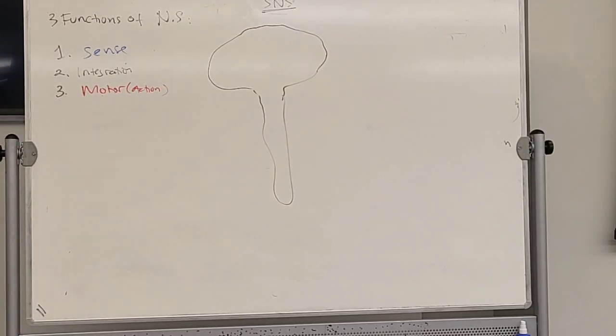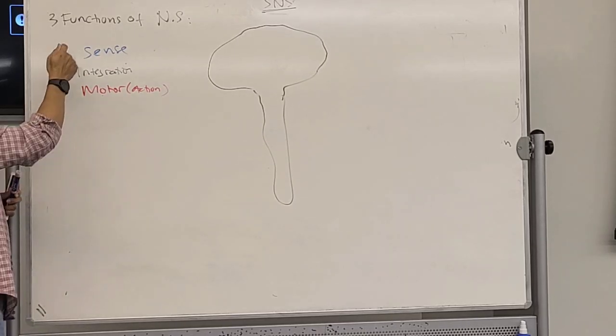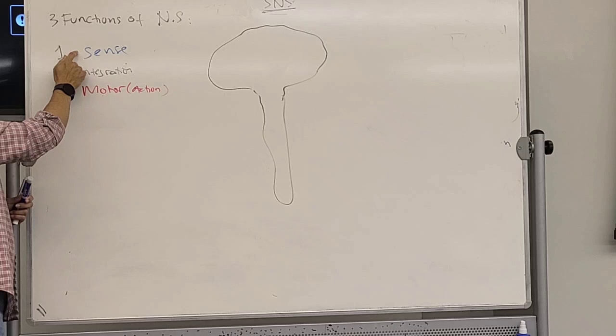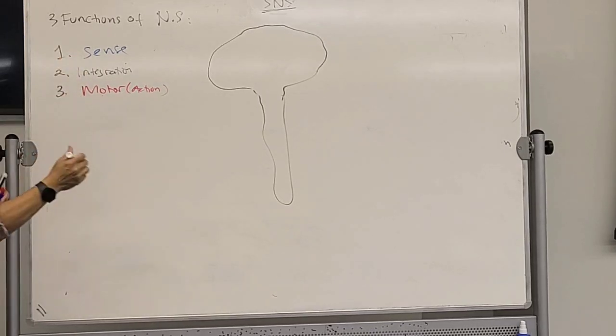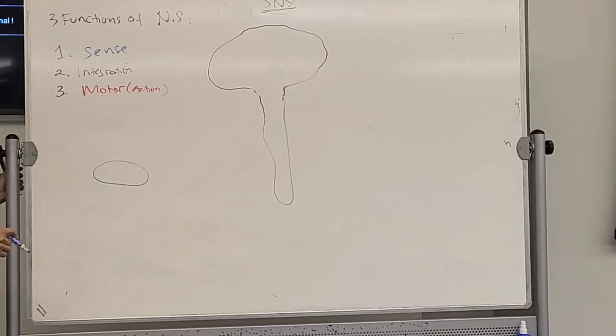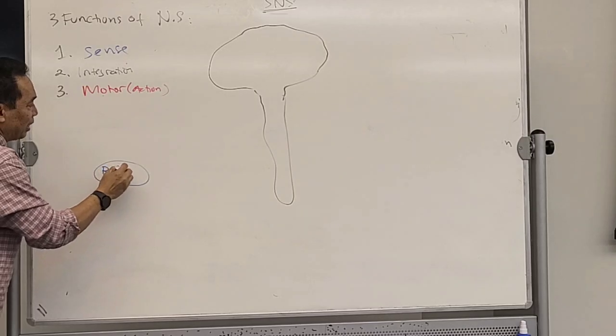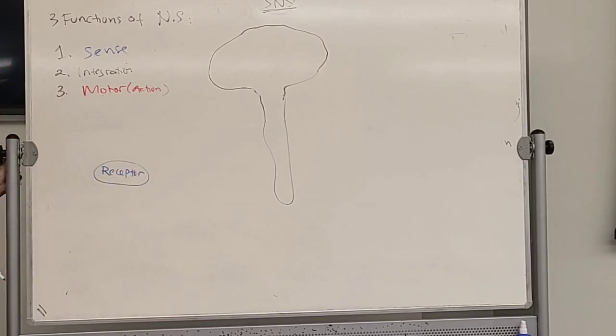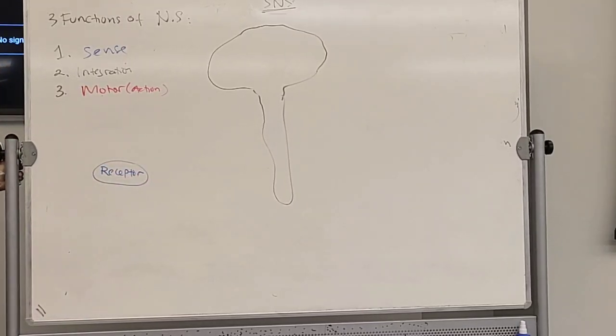Okay, now the first component will be done by the first function over here, sensation, which starts with this: the one that receives the stimulus. What do you call that? Receptor. Yeah, receptor. That's going to be the first component.